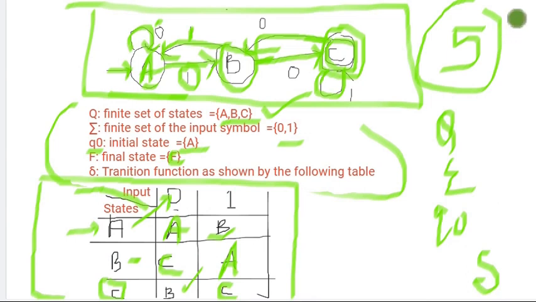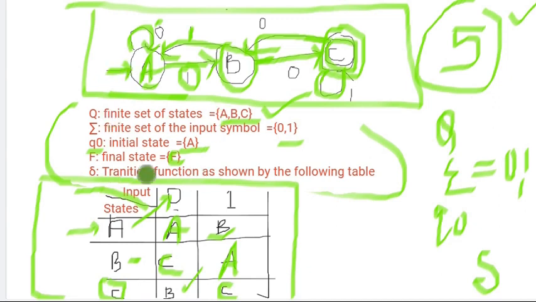So these are the 5 parts of representing the DFA. First one is Q, which indicates what the states in my DFA are. Sigma tells us what input symbols we need to use, here 0 and 1. The initial state is A, which is always represented by the empty arc.